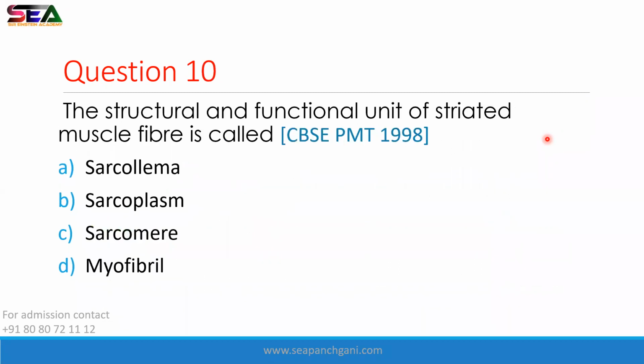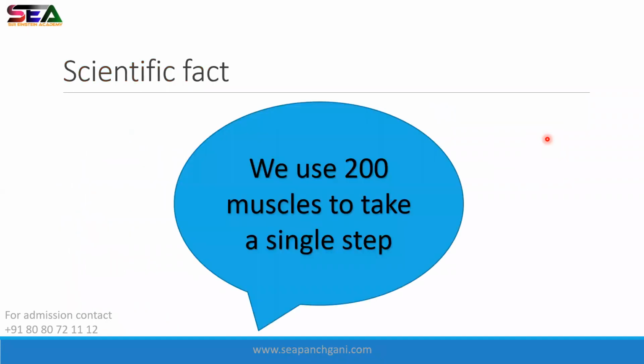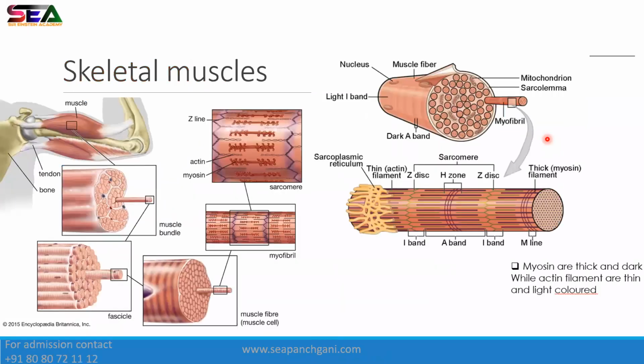It is known as sarcomere. 2Z disc. Can you see 2Z band? इनके बीच में होता है sarcomere. Moving forward.